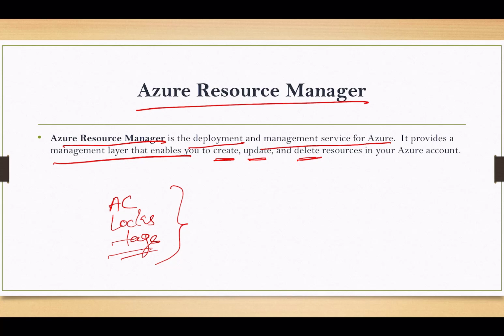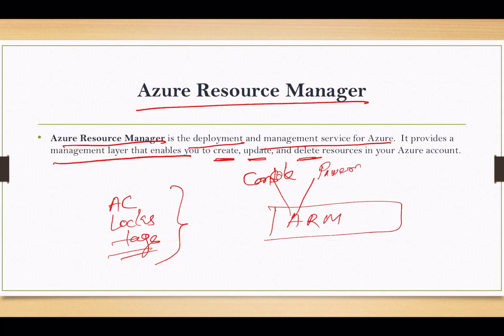Suppose you have one Azure Resource Manager. See how you can request the resources. You can request the resources through the console, or we can say the portal. We can request through PowerShell, and there are other methods like CLI or the APIs. So these are a few methods by which we can request the resources. So what does this ARM do?